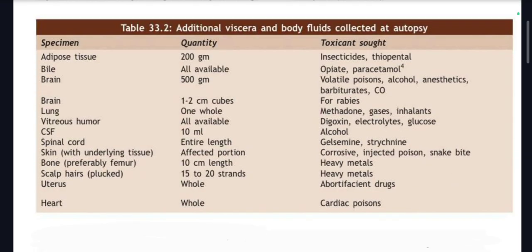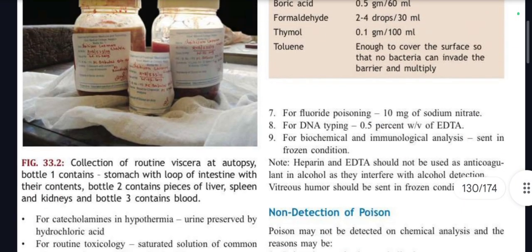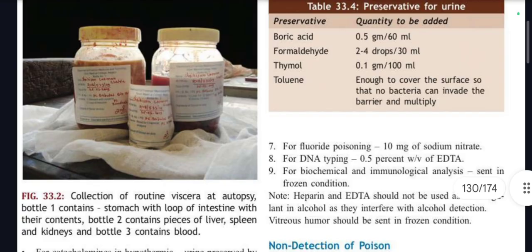So these are the additional visceras. No need to read, but still you can refer to this table. Main we read it already, but if you want, you may read. Then what about our collection of routine viscera at autopsy? So in this way, viscera is collected. Bottle 1 contains stomach with loop of intestine with their contents. Bottle 2 contains pieces of liver, spleen and kidneys, and bottle 3 contains blood.